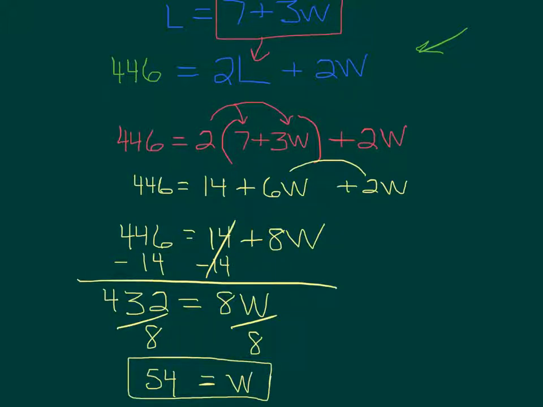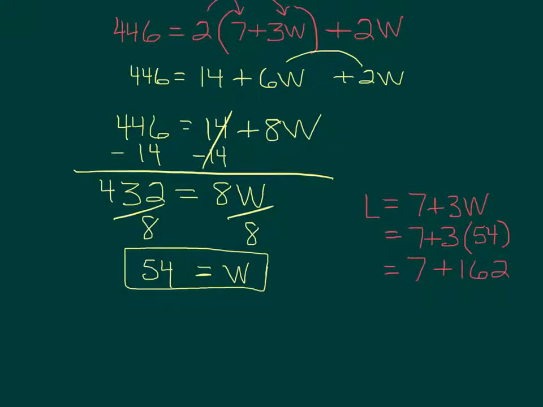Okay, and we want to find both dimensions. So earlier we knew that L was equal to 7 more than triple the width. So that means it's 7 plus 3 times W, which we know now is 54. So that's 7 plus 2, carry the 1, 162. So that is 169 for the length.